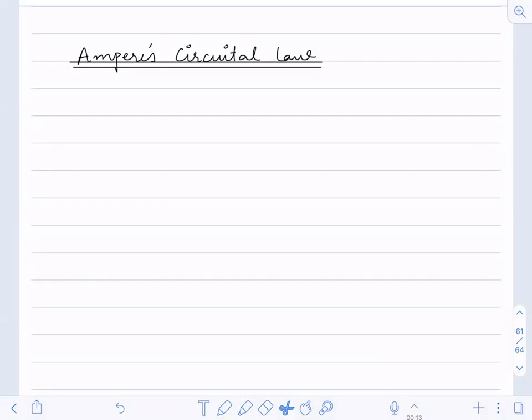Can anyone tell me what are the shortcomings or disadvantages, and at what places we use Gauss law and what places we use Coulomb's law? Why do we use Gauss law, or at what places can we use Gauss law very easily? Can anyone tell me that? In electrostatics you would have studied.